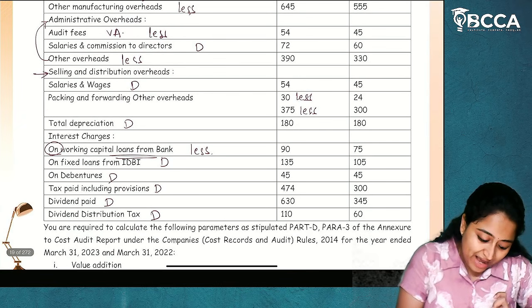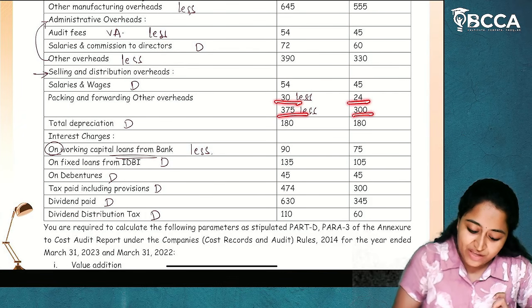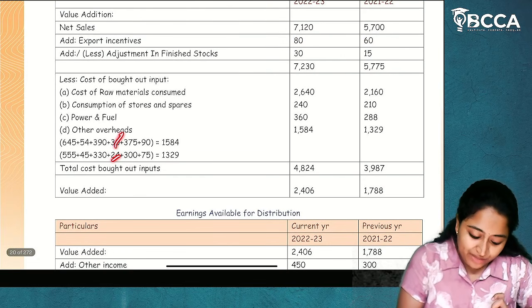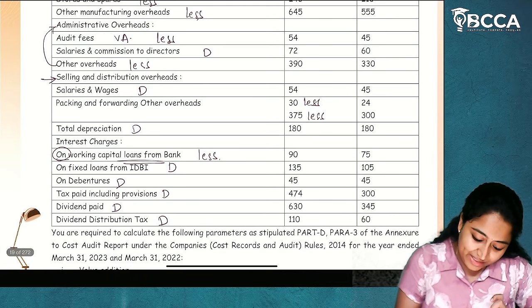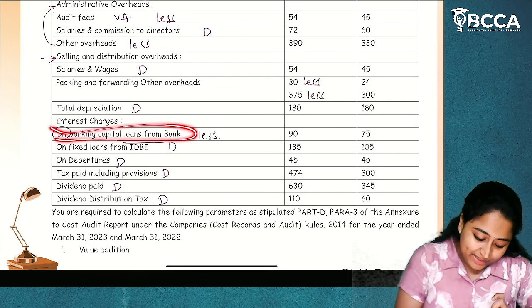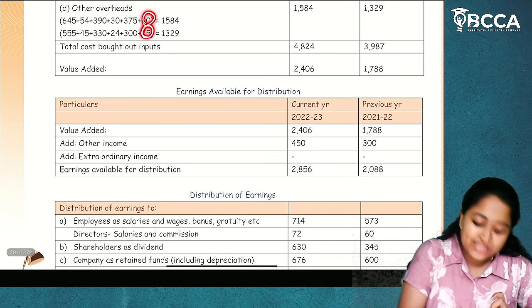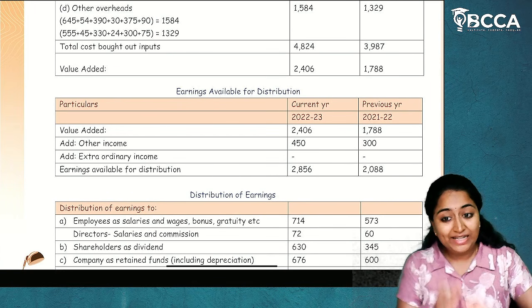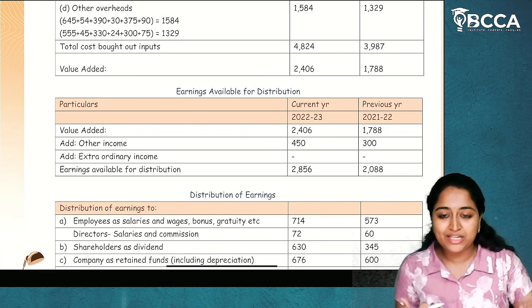And then we'll have packing and forwarding and other overheads: 30, 24, 375 and 300. I hope you're getting the clarity. Next, interest on working capital loans: 90 and 75. Bifurcate everything and write it under the different heads of selling and distribution, administrative, packing and other